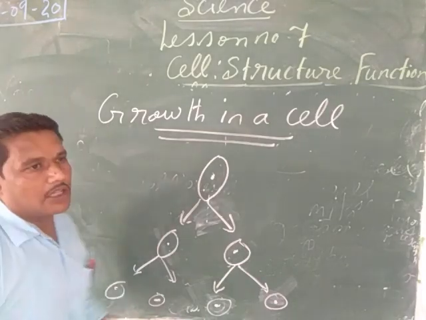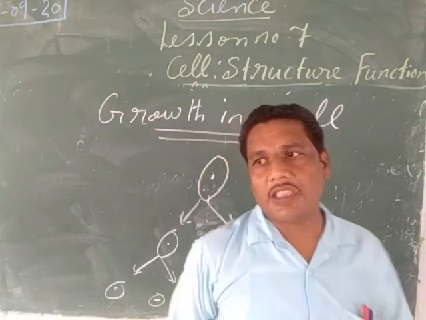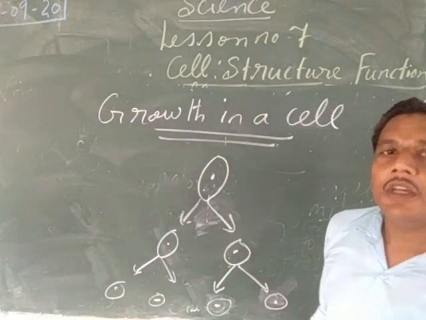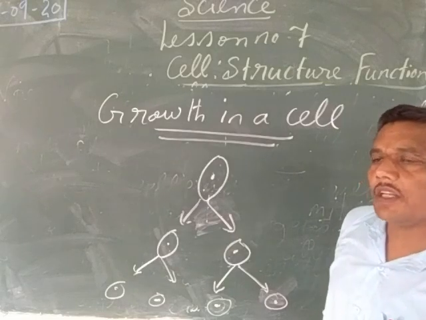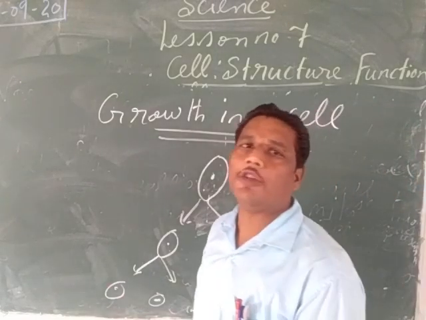Like this, the number of cells will keep on increasing in the body of the organism, and growth and development can be seen in the body of the plant, animals, or human body.